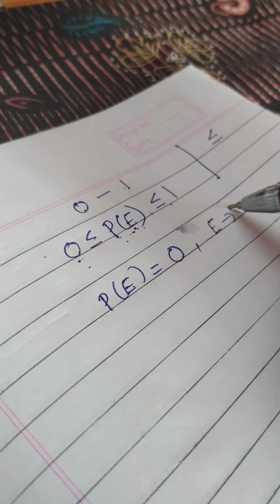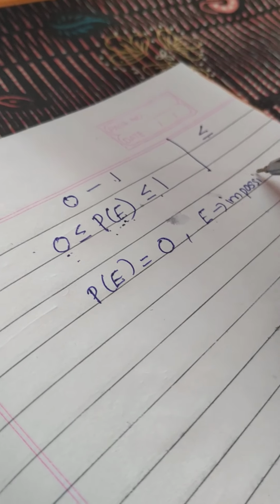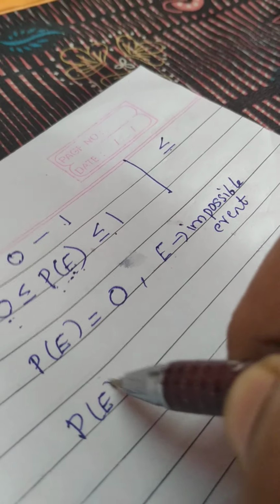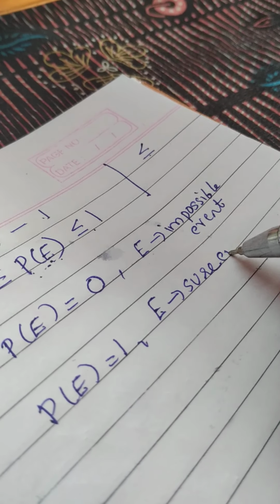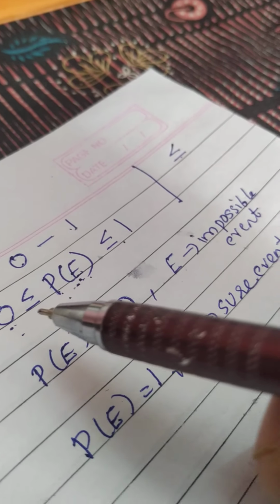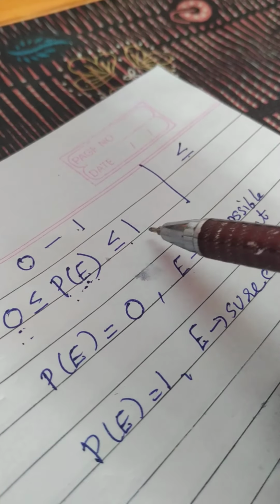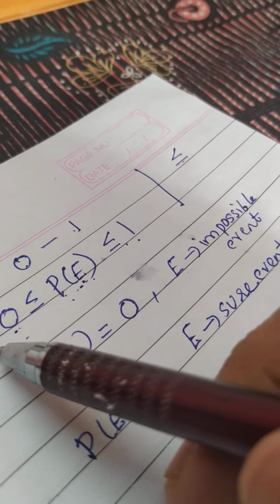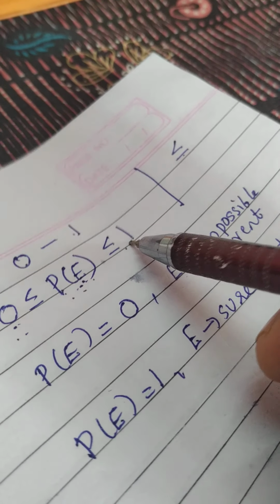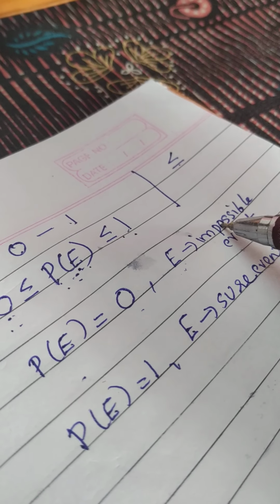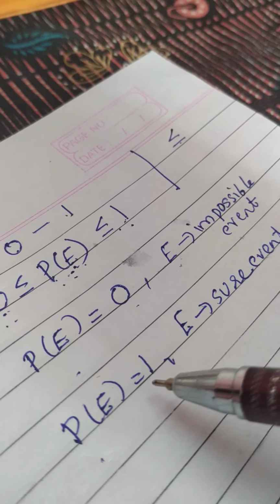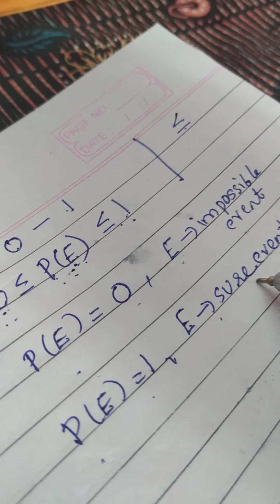And again, if P of E is taking the value 0, this event E is called an impossible event. If the probability value is 0, then the event is termed an impossible event. And if the probability value is 1, the event is termed a sure event. So always the probability value will be a value in between 0 and 1. Probability can take the value 0 and also the value 1. If the probability is 0, E is called an impossible event, and if the probability is 1, E is called a sure event.